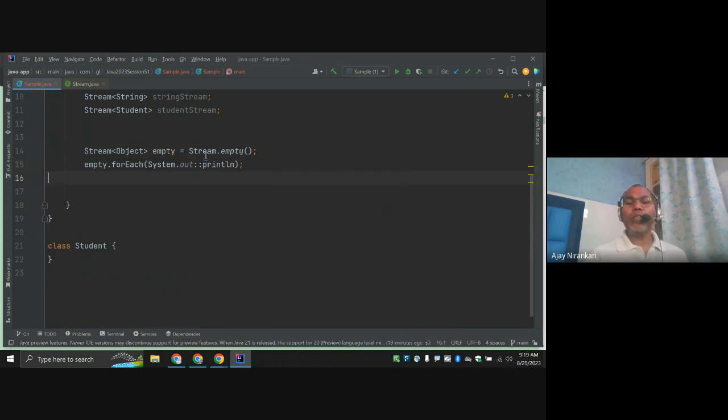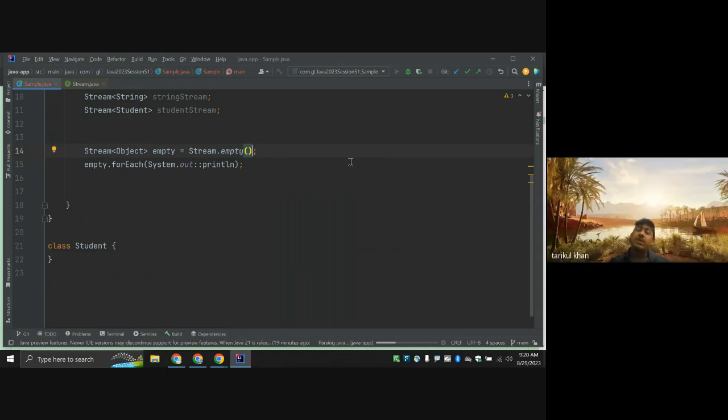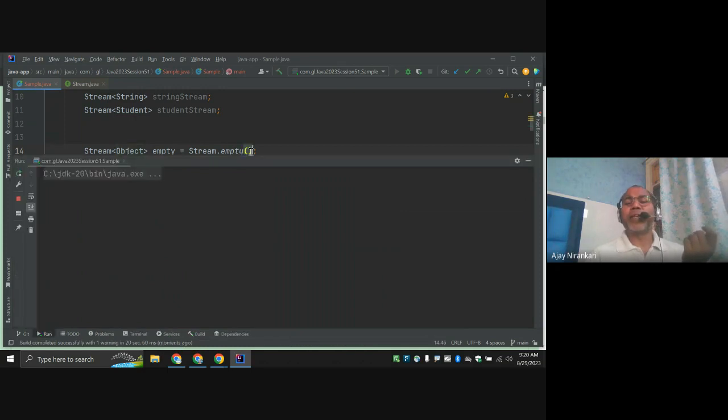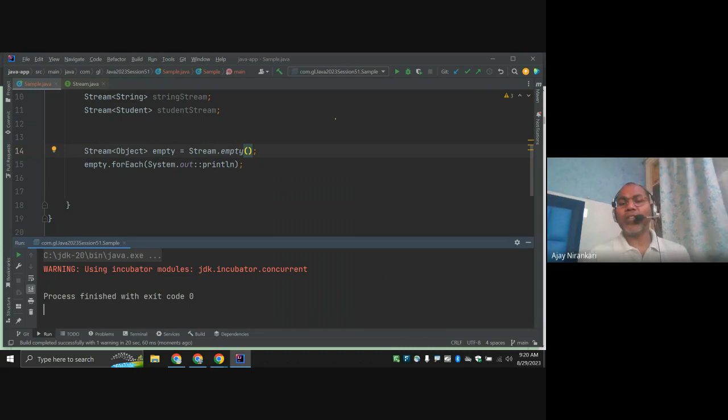So here, Stream.empty is a static factory method that returns a stream object, but it has nothing. Empty means no source of data. So what is it going to return? It returns just a stream object that contains nothing, as the name mentions.